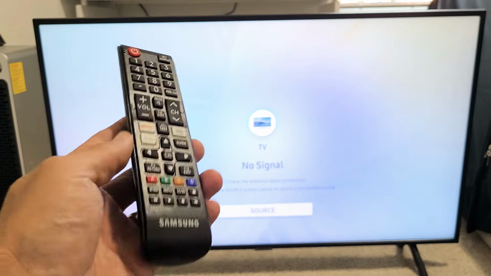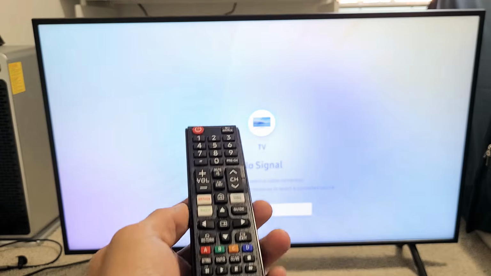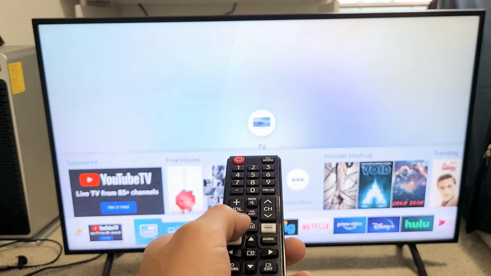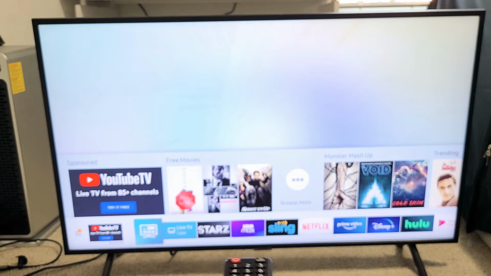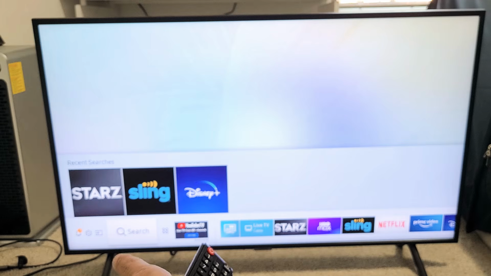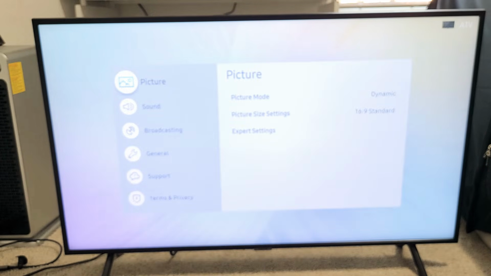But anyway, first thing is just go ahead, let's go to settings. You can go to your remote here and there's a settings button right here on the bottom. Or what you can do is if you just click on the home button, and then on the bottom here where I'm at, you can go down this way to settings. Just go all the way to the left and keep on going to the gear icon over there. We can go to settings that way as well.